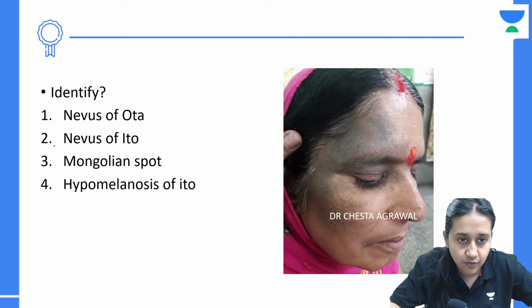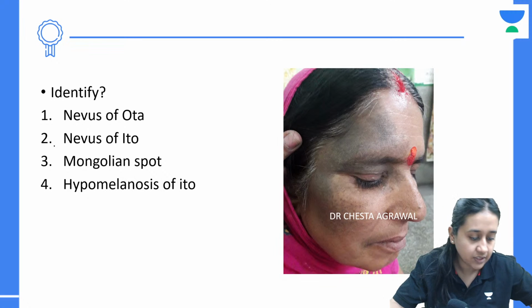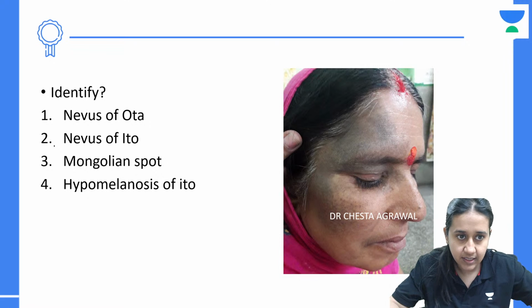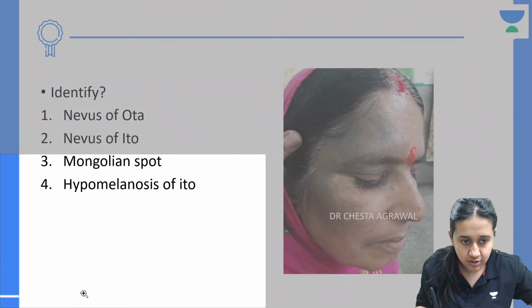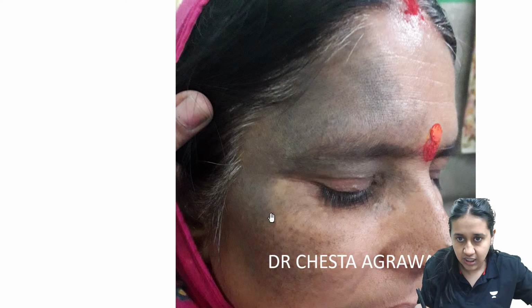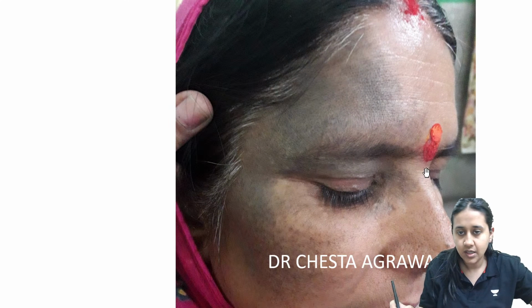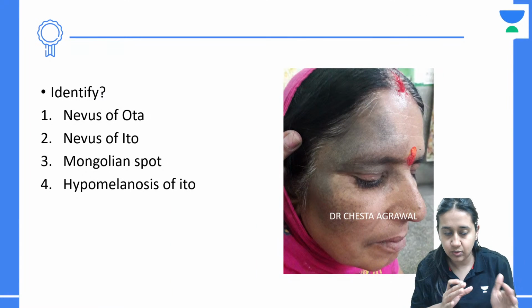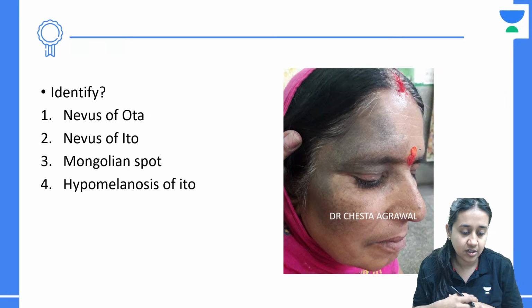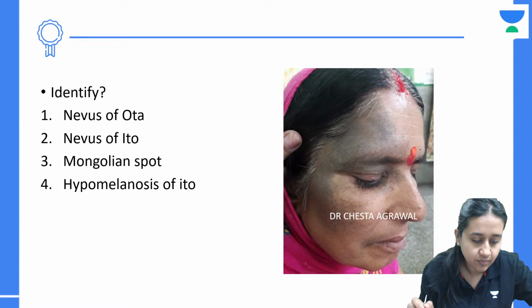Identify this condition: nevus of Ota, nevus of Ito, Mongolian spot, or hypomelanosis of Ito. Ashmita, Shweta, Kostu, what is the correct answer here? I can just elaborate this image. Look at this image, there's a large area which you see. Look at the color, it is not brown. It is a little bluish, greenish color. So what is the diagnosis here?